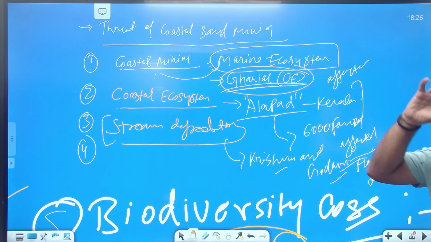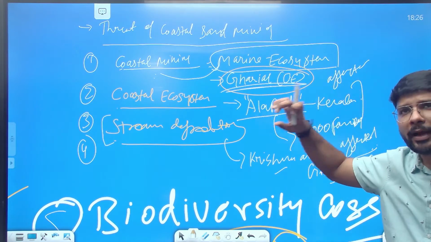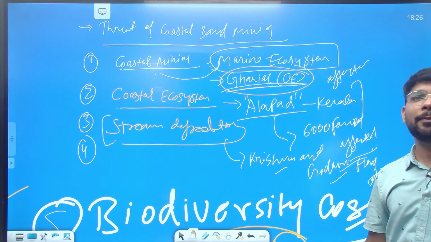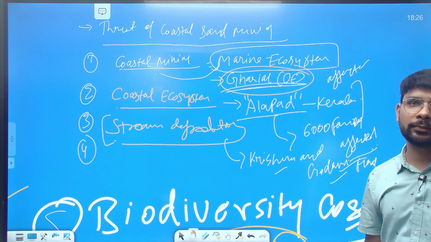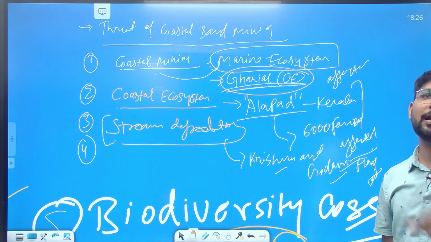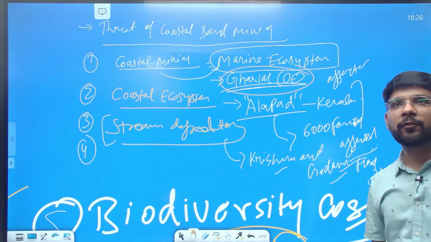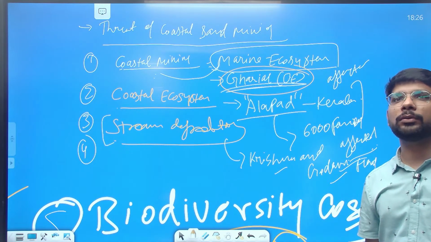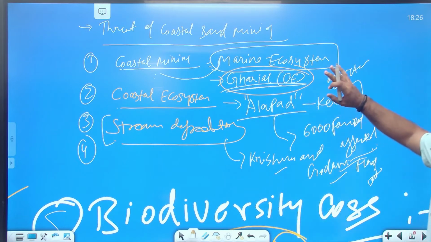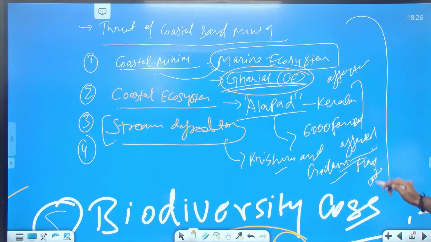Biodiversity loss: due to the increase in turbidity in the water, it leads to biodiversity losses. Availability of water: it also impacts the availability of water in specific areas where the mining is going on. So these are some of the threats of coastal mining which we need to address as per the demand of the question.